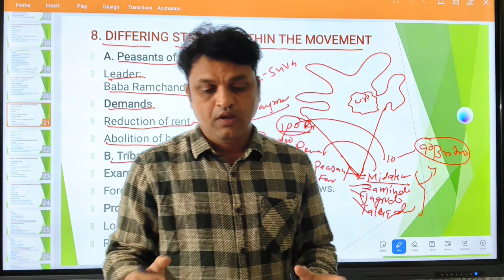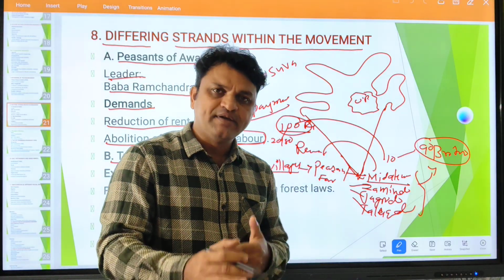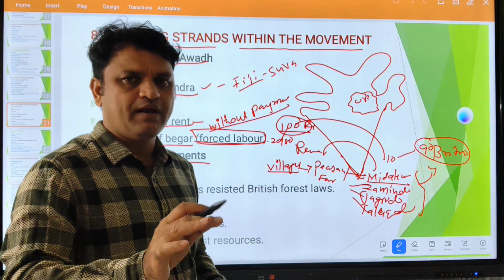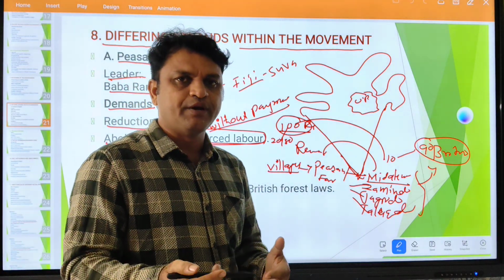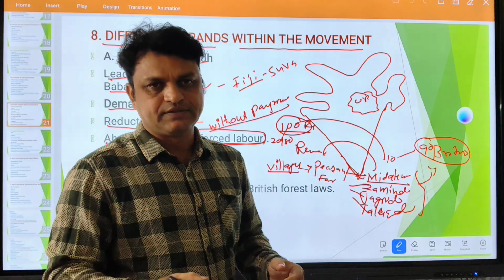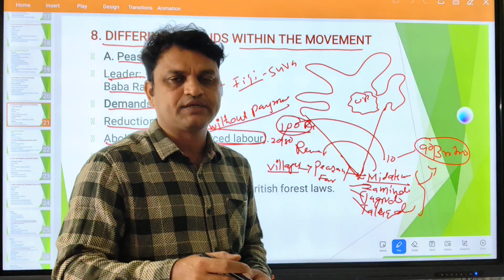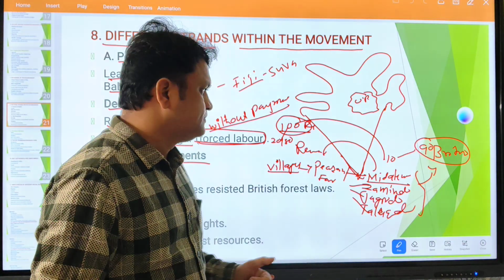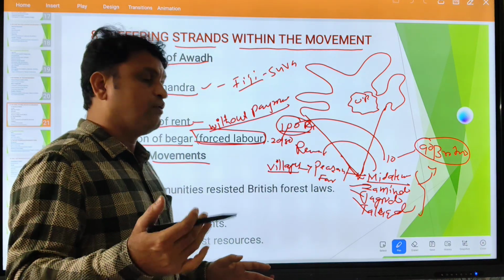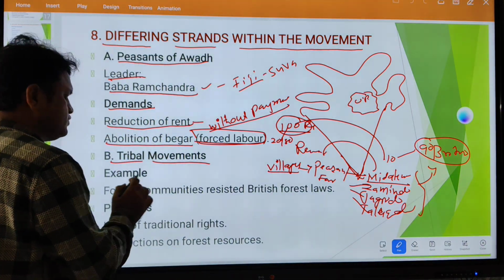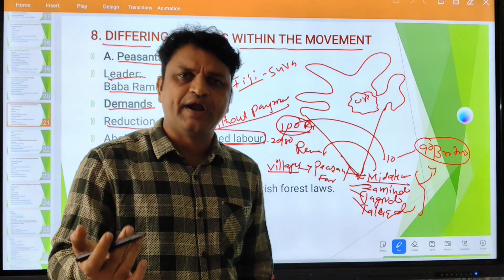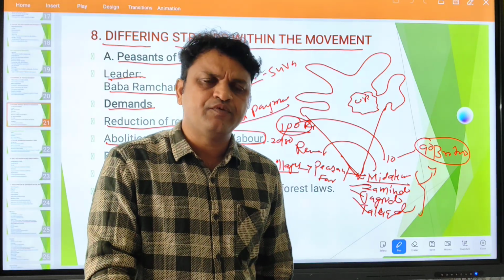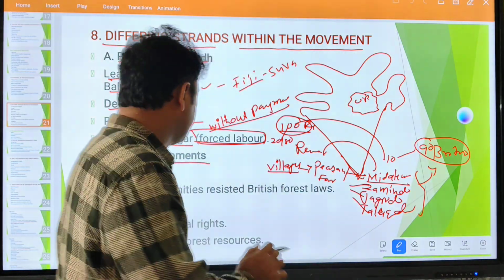It's a group of people living in a forest area, having the same culture, the same tradition, and the same kind of economic system. There is always a symbiotic relationship between the tribal people and the forest. They mostly depend on forest products. They have their own culture, own way of life, own customs. So it's a kind of homogeneous group. So we have the Gond tribe, the Banjara tribe, the Koya tribe, the Bhil tribe, the Ho tribe, the Naga tribe, the Mizo tribe. We have different tribal communities.